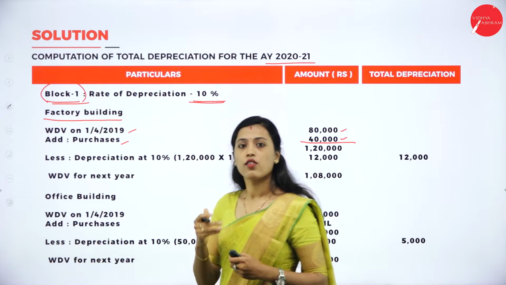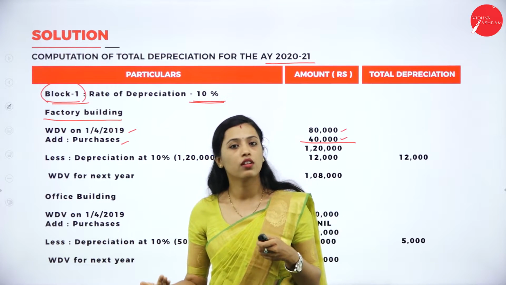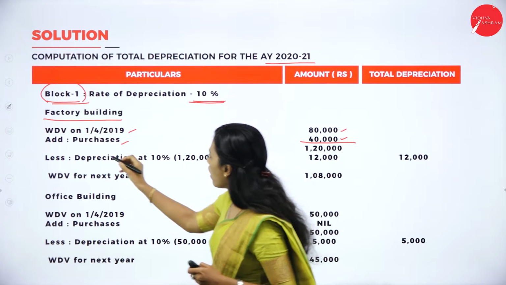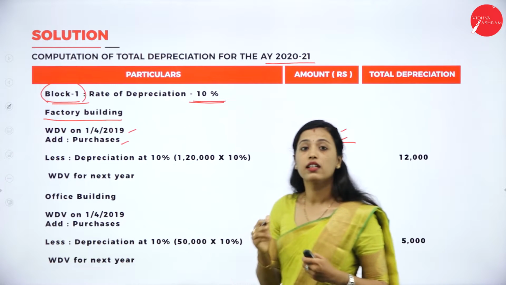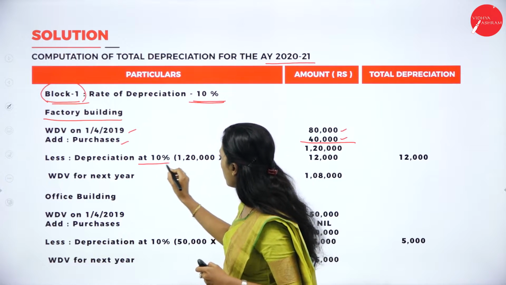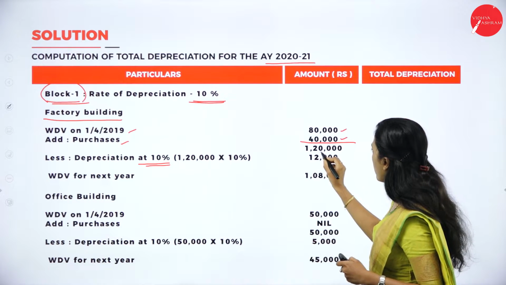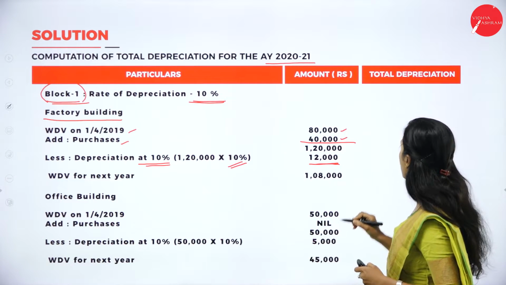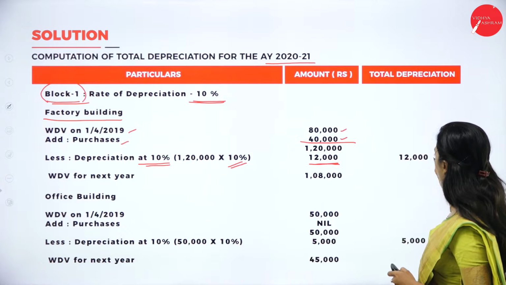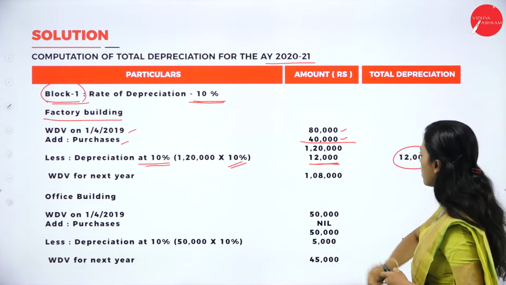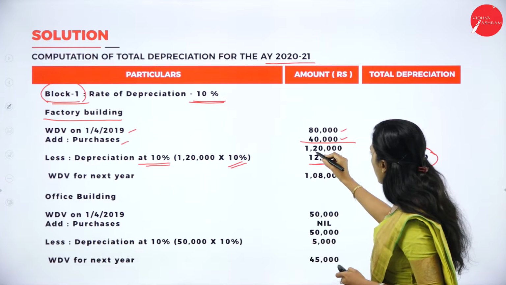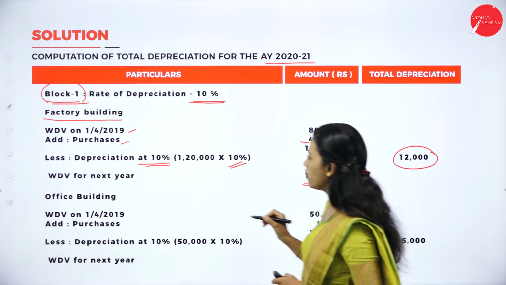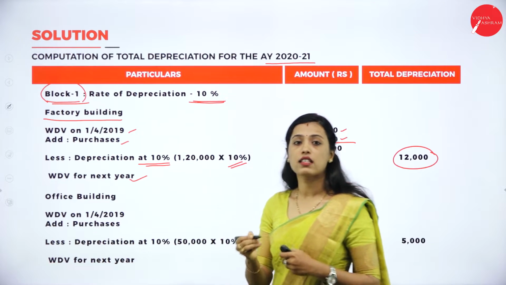If sales is there, we should deduct sales. Then we have to deduct depreciation. Here, there is no sales. So after adding purchases, we have to deduct depreciation. So depreciation at 10%. How much for 1,20,000? 10% means 12,000 depreciation. This is total depreciation column, right? 12,000. Then 1,20,000 minus 12,000, it is 1,08,000. That is WDV for next year.